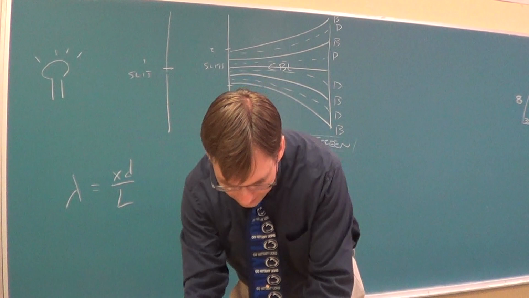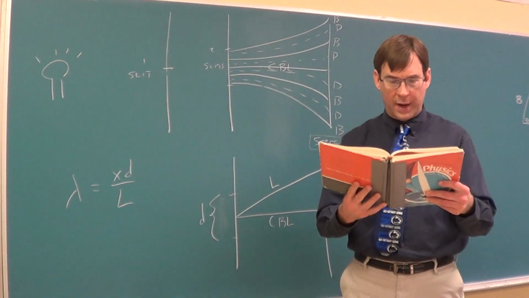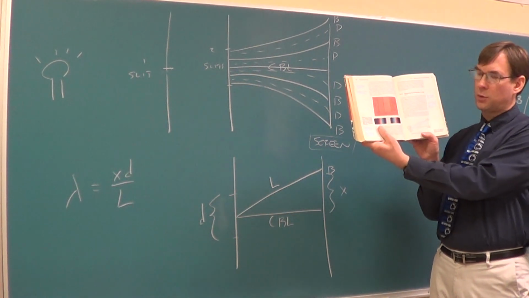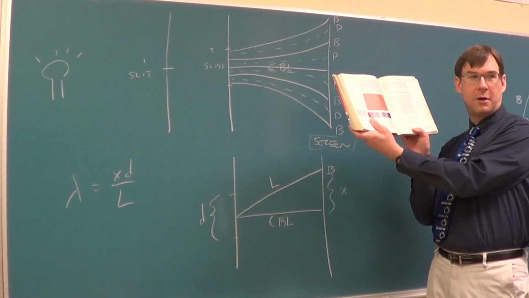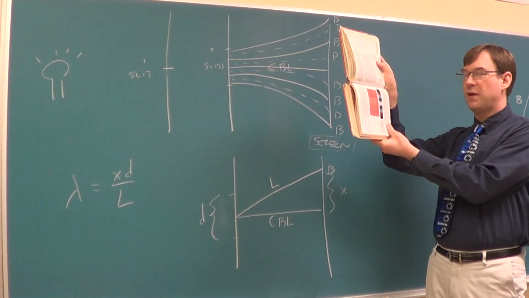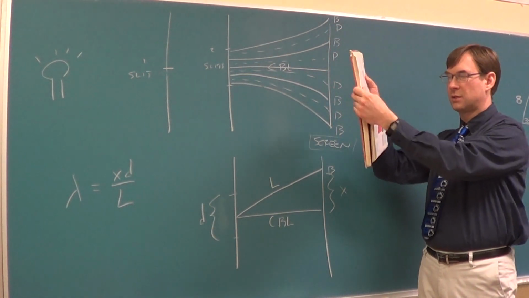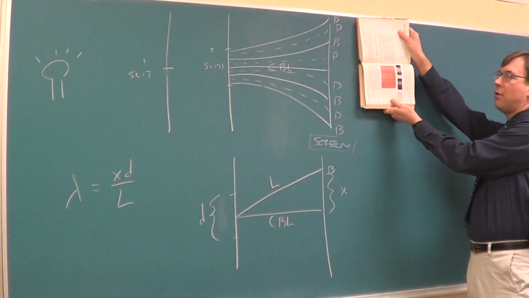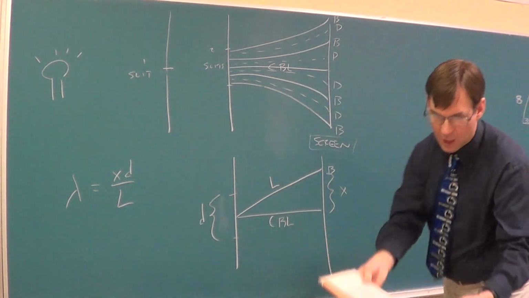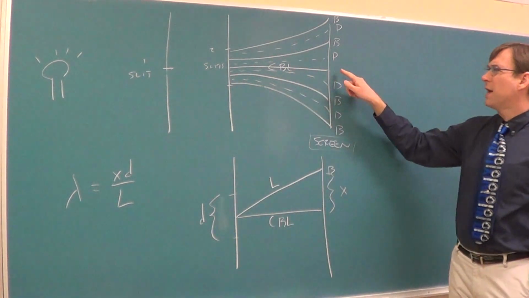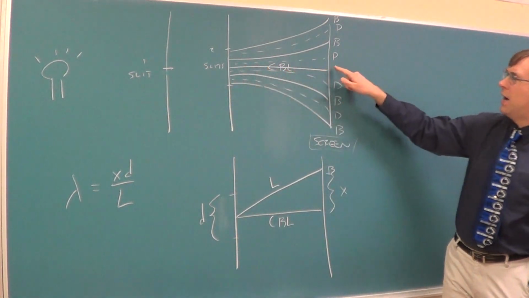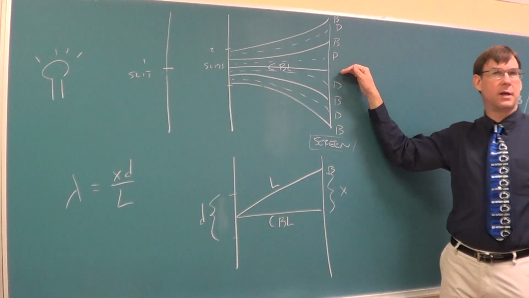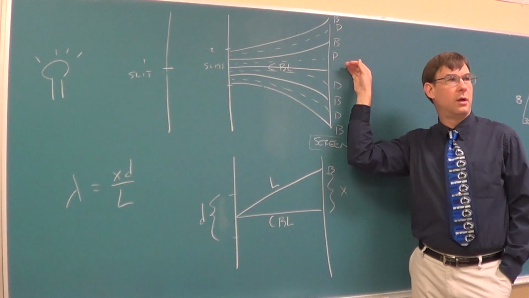So if your book is handy, page 320 is a decent picture. Instead of holding your book this way on 320, go like this. And that's a fair representation of what's going on with this. On the screen down yonder at the end of the line, there's this bright spot. The central bright line creates a bright spot where it's white light. What was white light when we studied white light back a couple sections ago? How did you get white light?